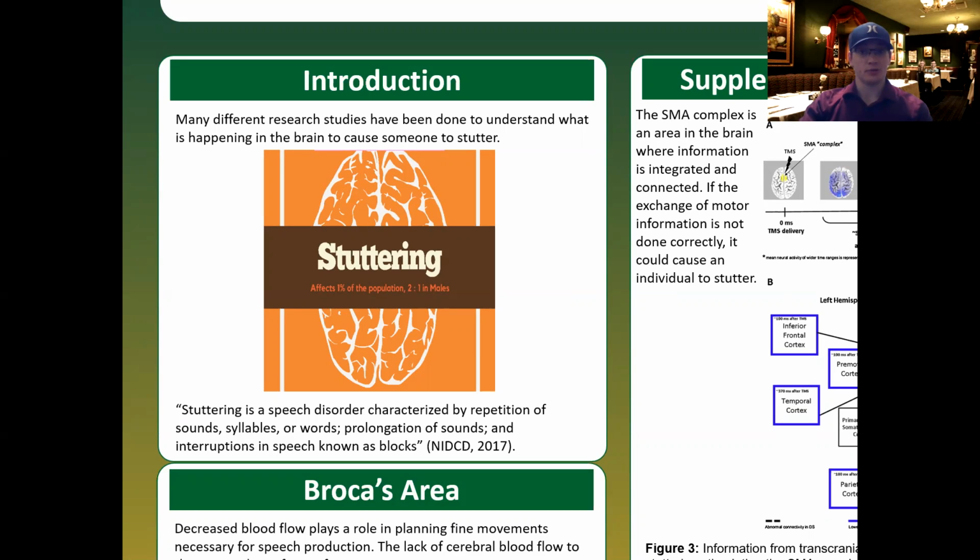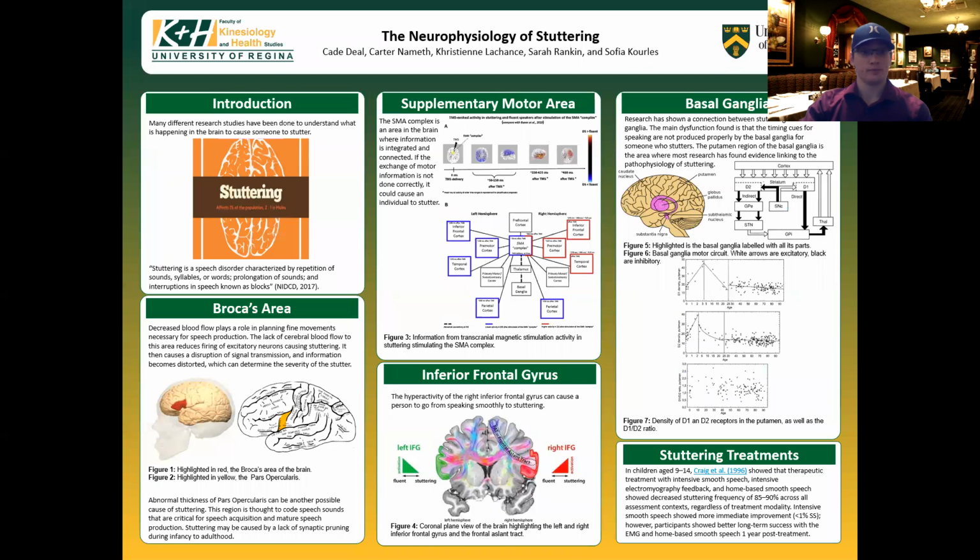So stuttering is typically a result of genetics, which are passed down between generations, meaning that it runs in the family. It's also interesting to note that stuttering affects males 2 times more than females on average. As we were doing our research, we discovered that many different researchers had many different theories as to what exactly caused the stuttering, and we'll discuss all those below.